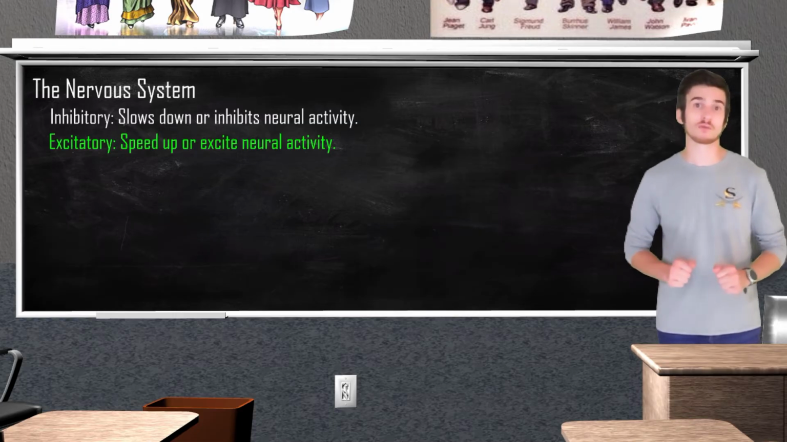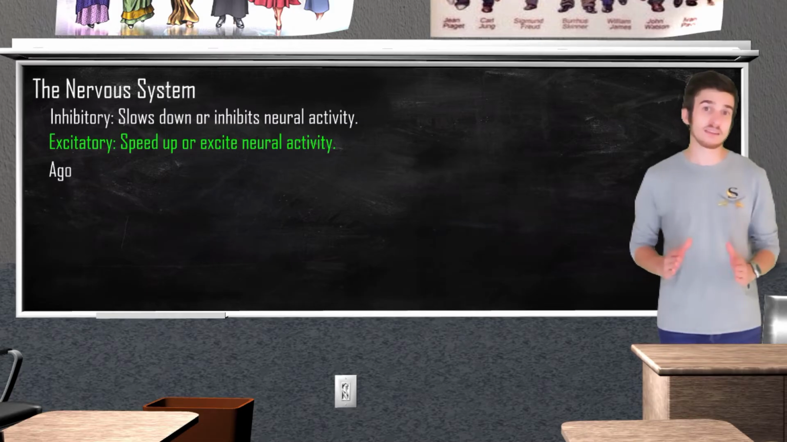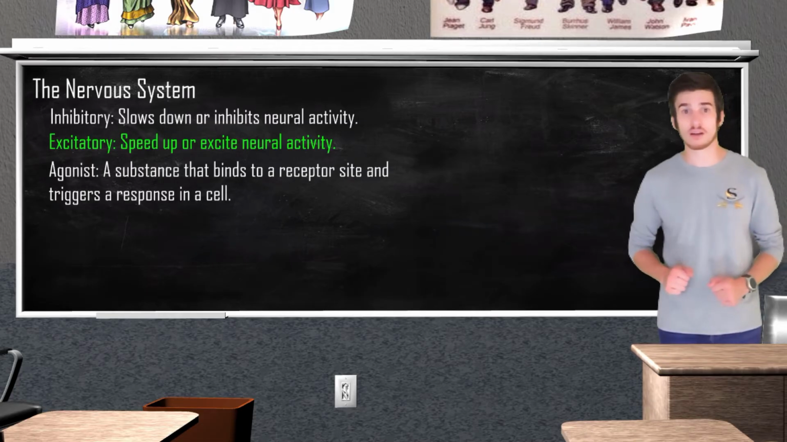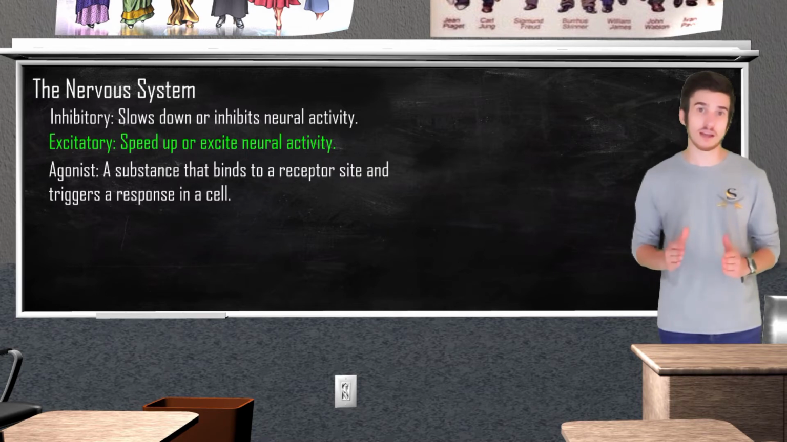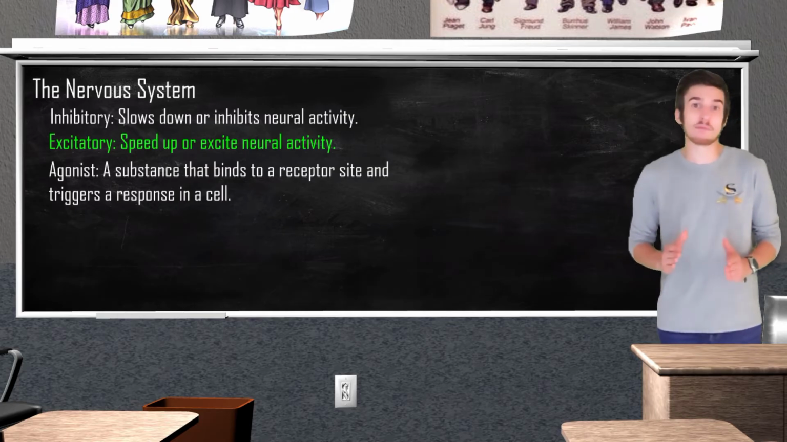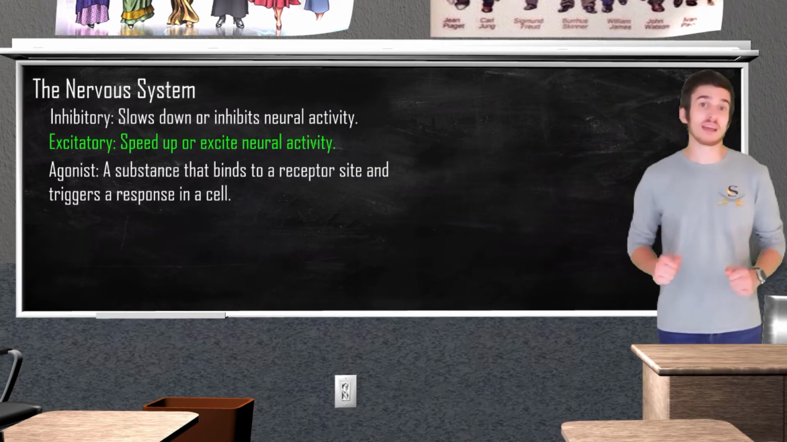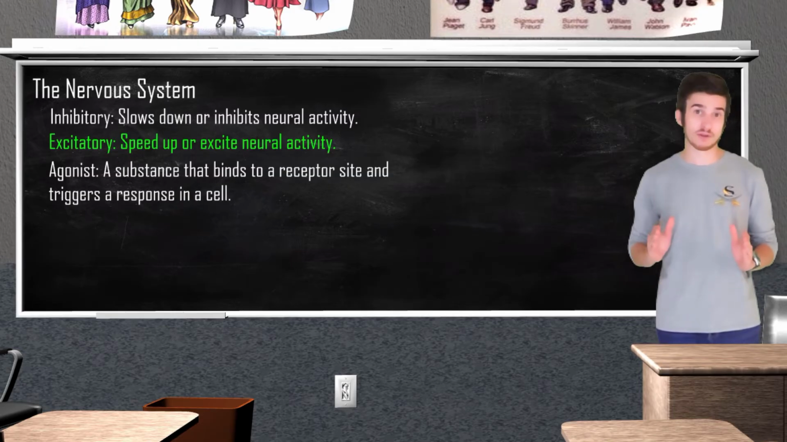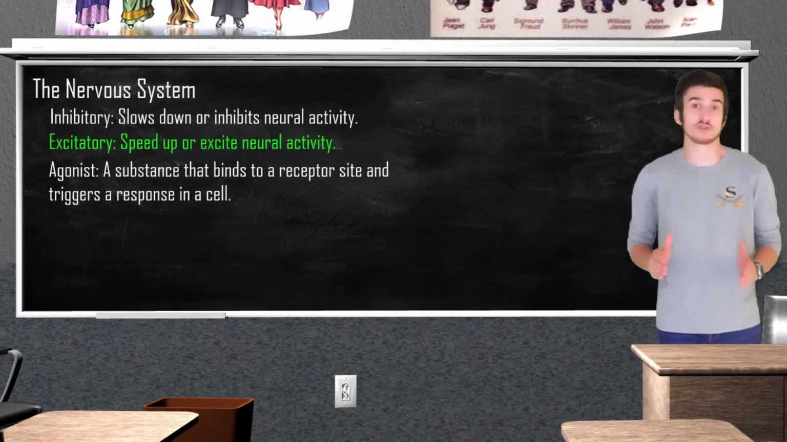Psychoactive substances can also play a huge role in how our neurotransmitters operate. An agonist is going to be a substance or drug that binds to a receptor site and triggers a response in a cell. As I mentioned earlier, alcohol mimics the effects of GABA, meaning it is a GABA agonist. When alcohol is consumed, the alcohol binds to the GABA receptor site, therefore stimulating the cell to produce an effect.